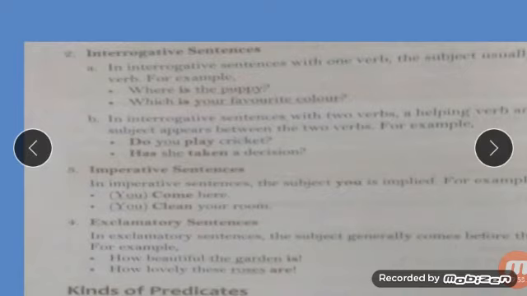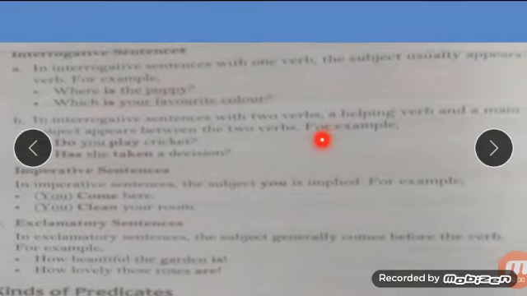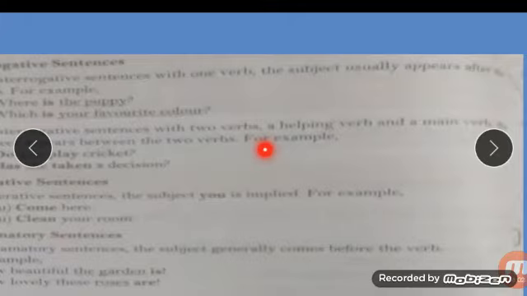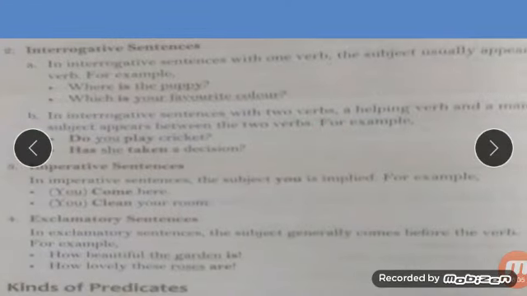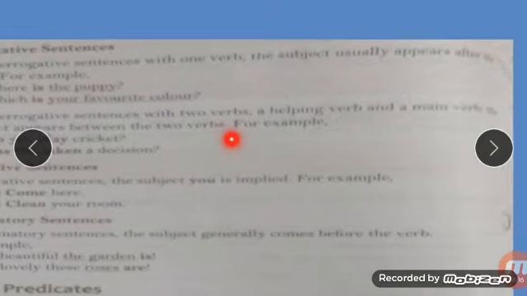So in an interrogative sentence with one verb the subject usually appears after the verb. For example, where is the puppy? So this is an interrogative sentence. In an interrogative sentence with one verb the subject usually appears after the verb.